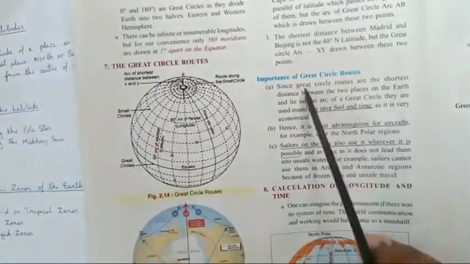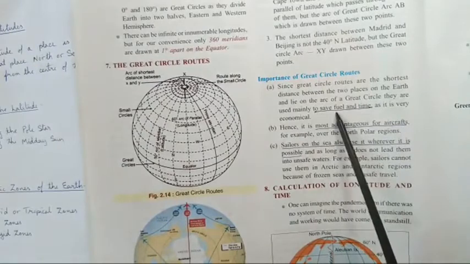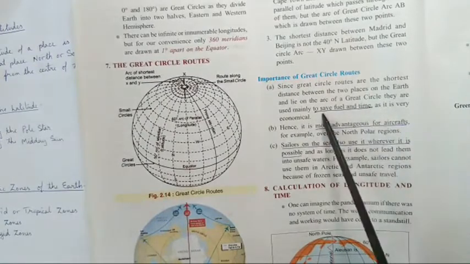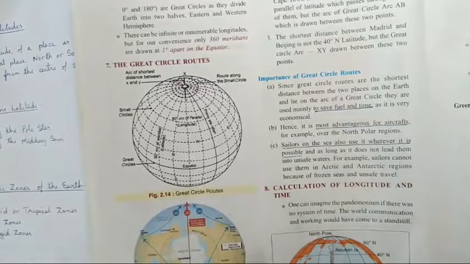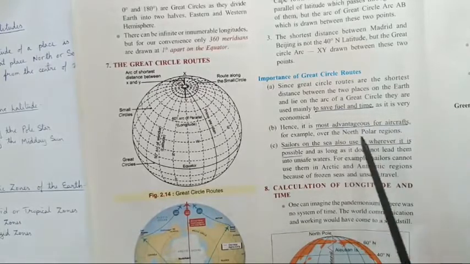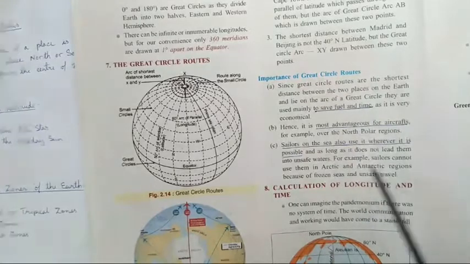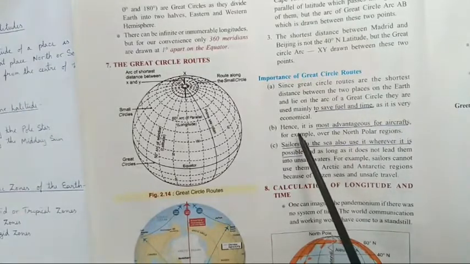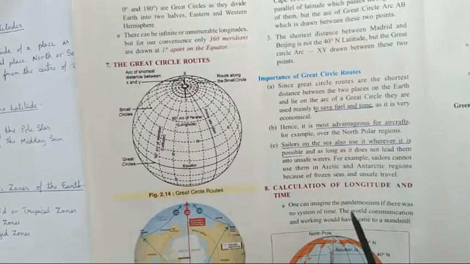First of all, these Great Circle routes save fuel and time. When the aeroplane flies along the shortest distance between the two points, they can save fuel and also time. Second, these Great Circle routes are most advantageous for aircraft.